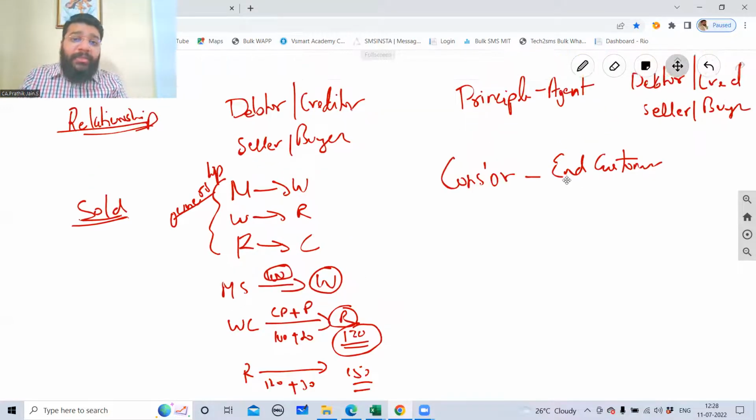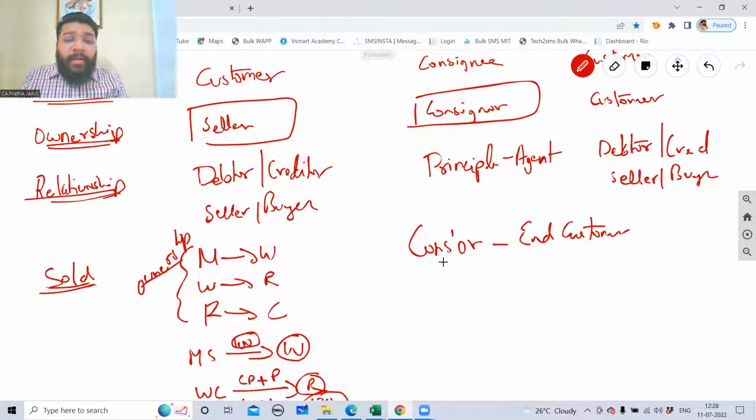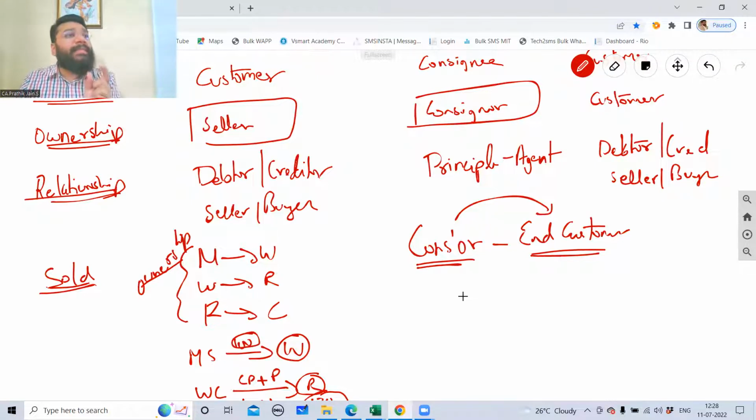But in case of consignment, the consignor is directly transferring the ownership to the end customer. So the intermediary, the consignee, who holds the goods, has no right to add a profit margin. He only gets commission on the sale value. So there is no markup.